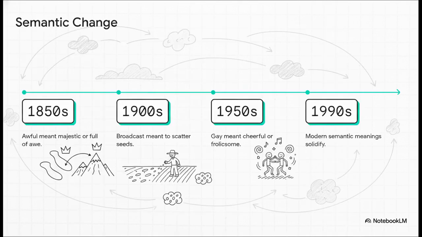We can even track these mathematical neighborhoods across time, creating a sort of mathematical record of human culture. By training vectors on historical texts from different decades, we can watch the math shift as society alters the meaning of words. Back in the 1850s, the vector for awful sat near words like majestic. In the 1900s, broadcast was actually a farming term clustered near scatter and seeds. And in the 1950s, gay was closely mapped to cheerful. We are literally watching semantic meaning evolve visually.